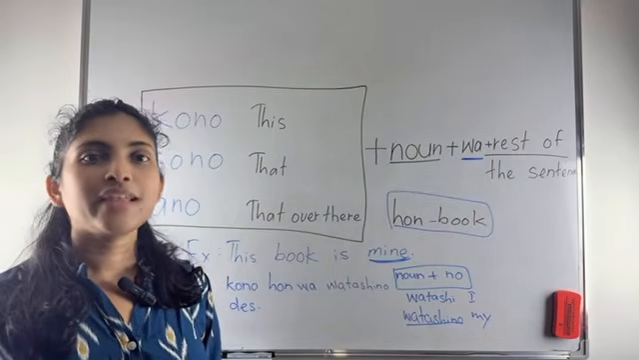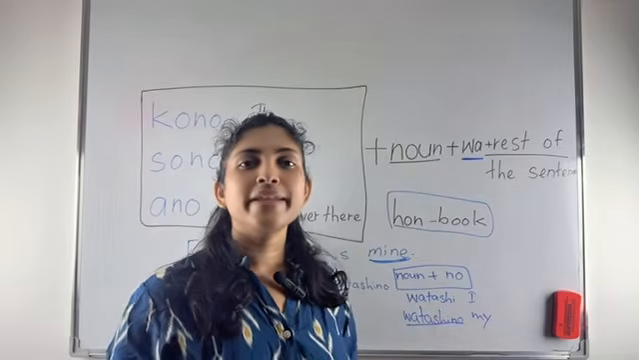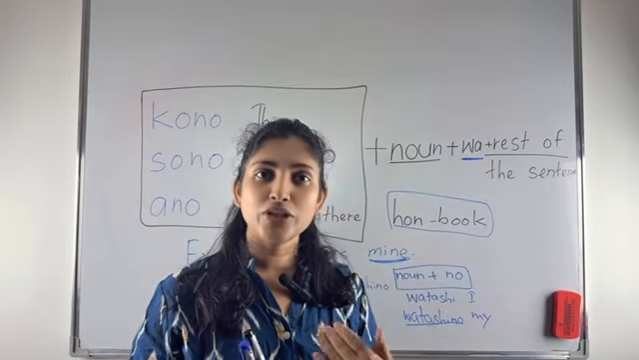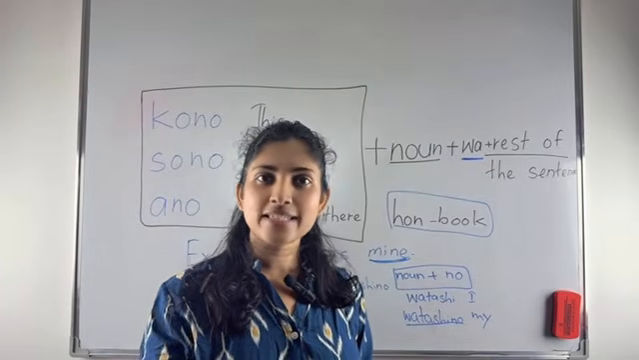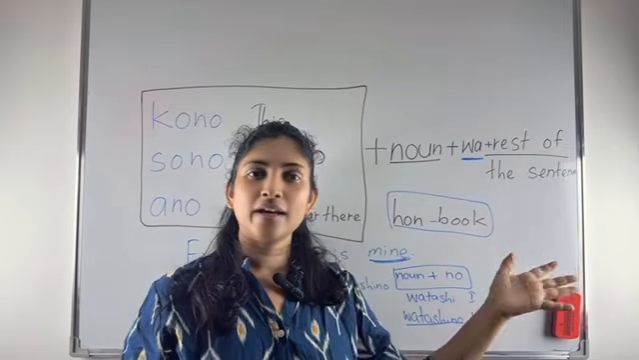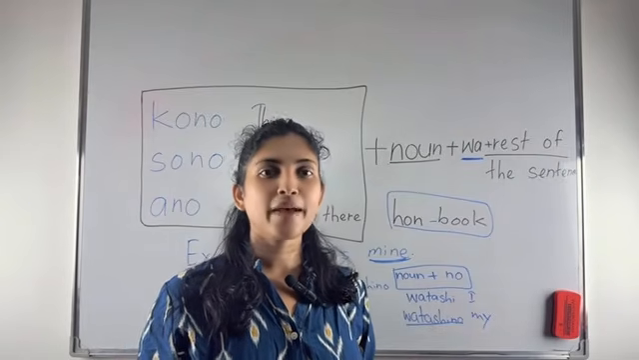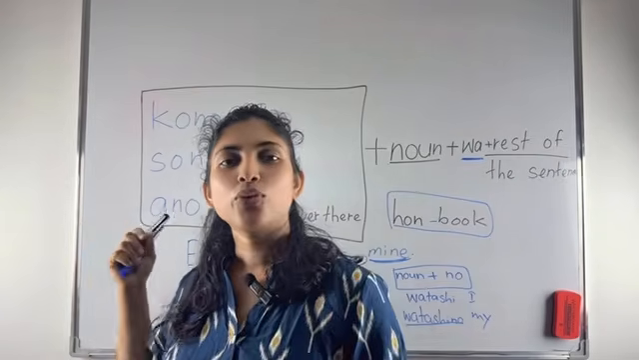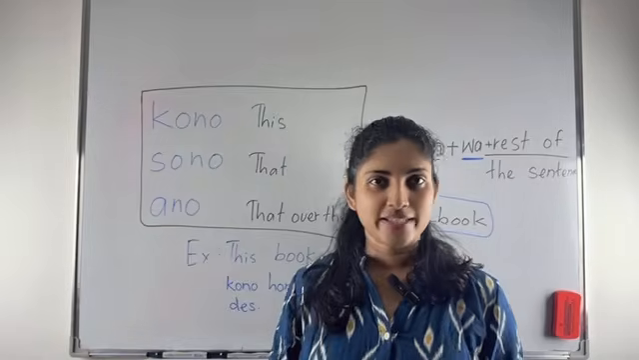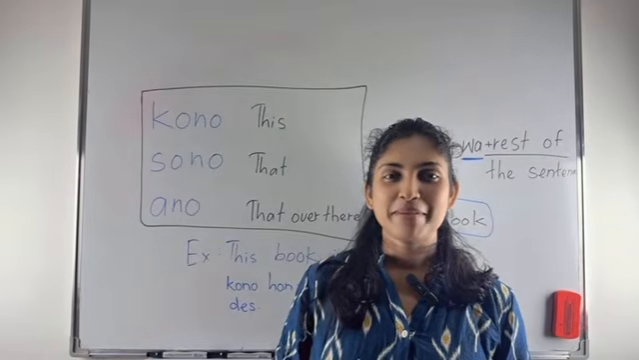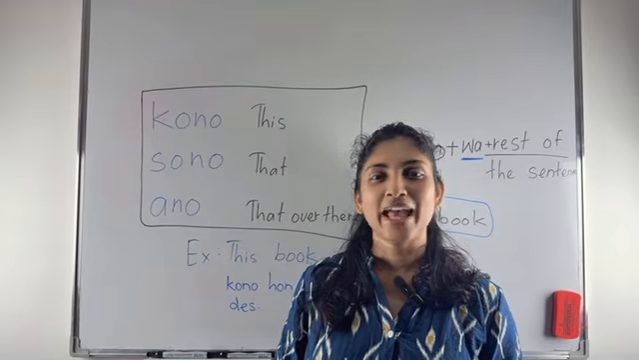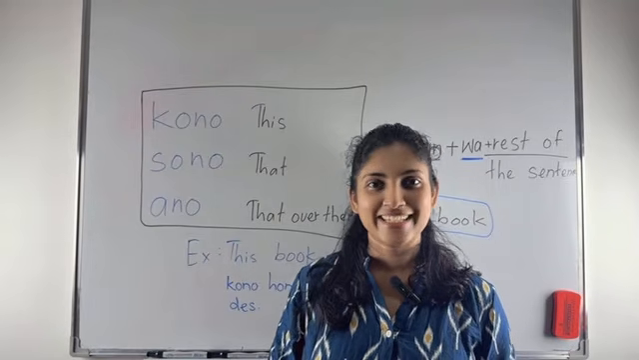Like that, if you want to describe things near you, or things near the listener, or things away from both the speaker and the listener, you can use these words kono, sono and ano. Remember how to use kono, sono and ano in a sentence.